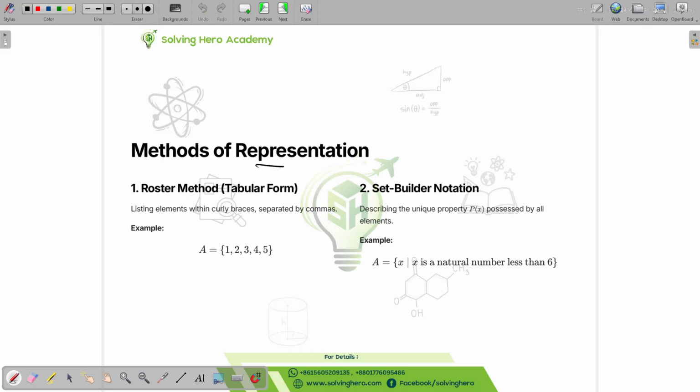Methods of representation. Roster method. We can denote a set in two different ways. We can do it this way and this way. This way is called the roster method or tabular form. This way is called set builder notation. The roster method lists elements within curly braces separated by commas. We can also call the curly braces the second bracket.